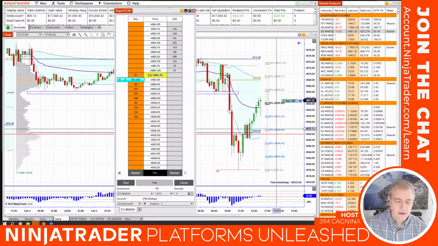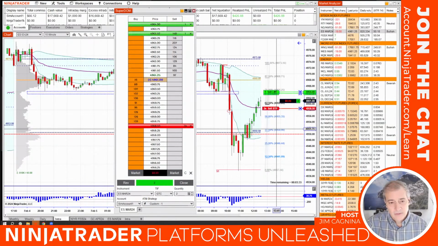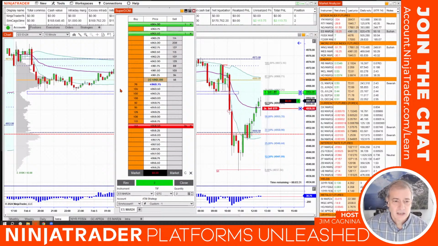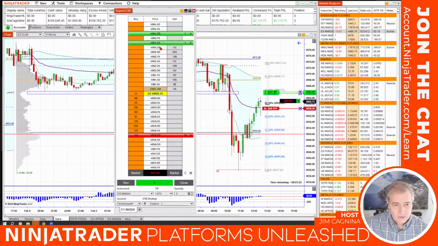I don't know. It's the middle of the day right now. It's 12 noon, and that volume smile goes down in the middle of the day, so there's a little bit less volume. There we go. So we just got filled, right? And our first target is 10 ticks up. Our second target is 12 ticks up. Our stop loss is 10 ticks down, and we want to see the market print 4 ticks higher.